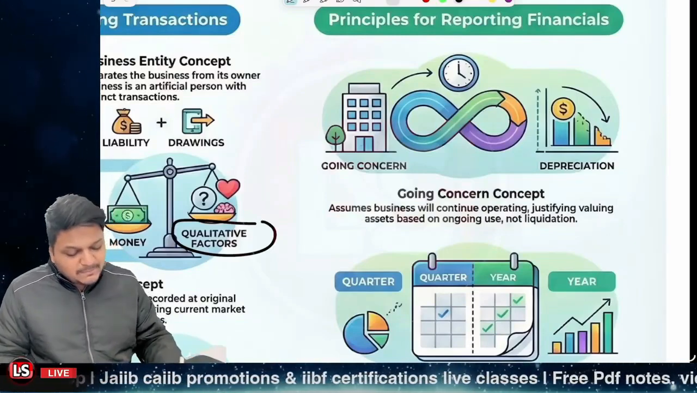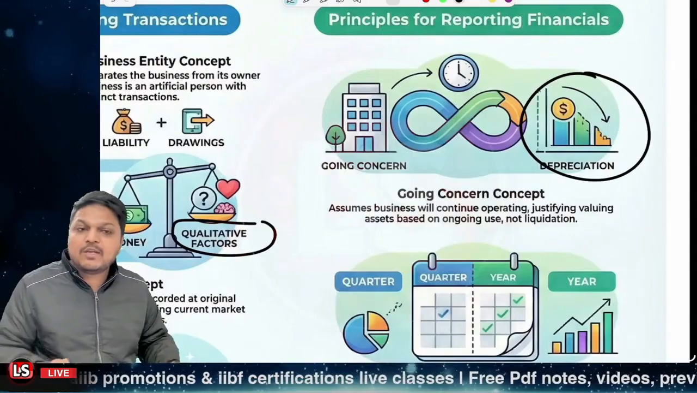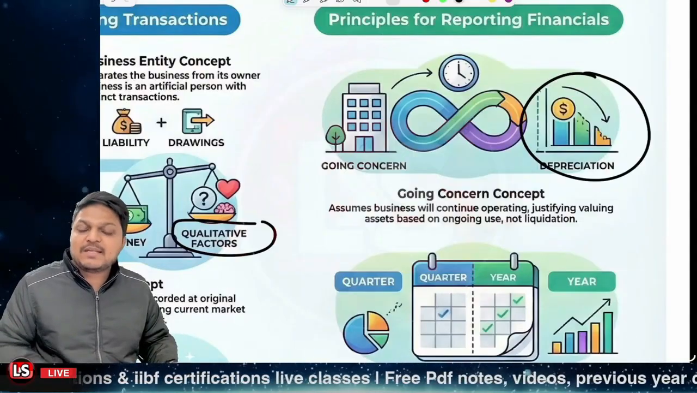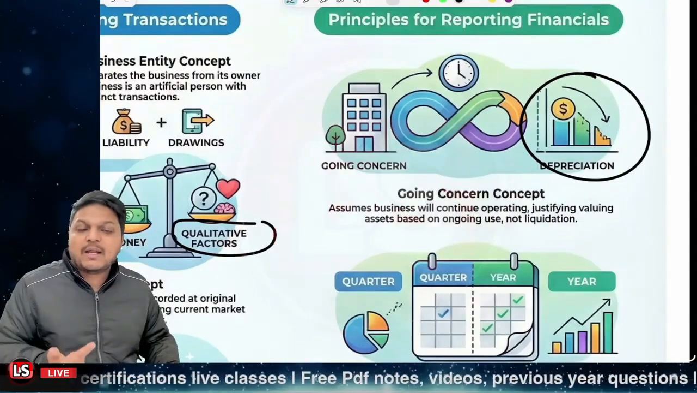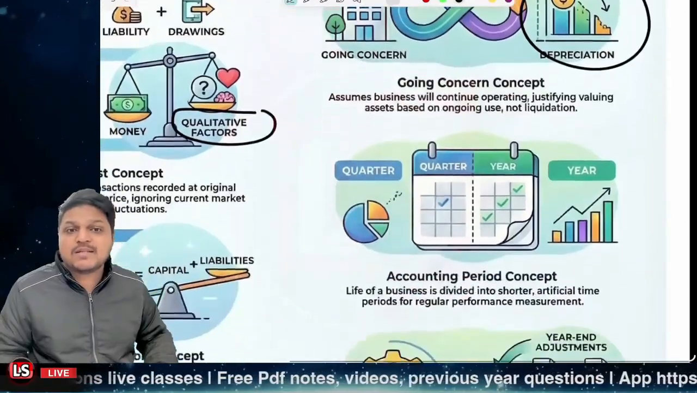And we do charge depreciation for that. The deferred revenue expenditures are basically set off over the longer duration. That's also due to the going concern concept only.